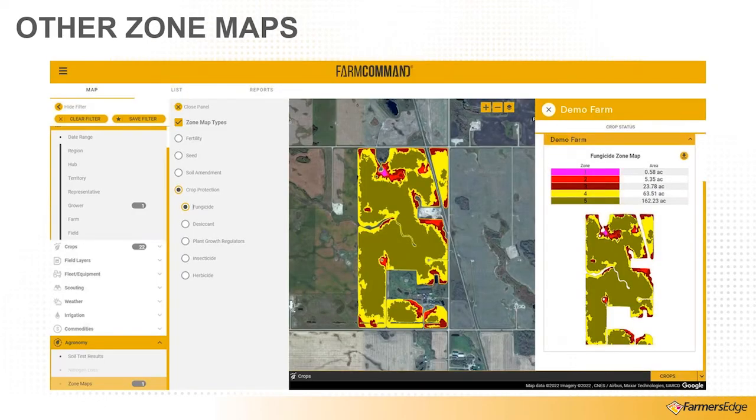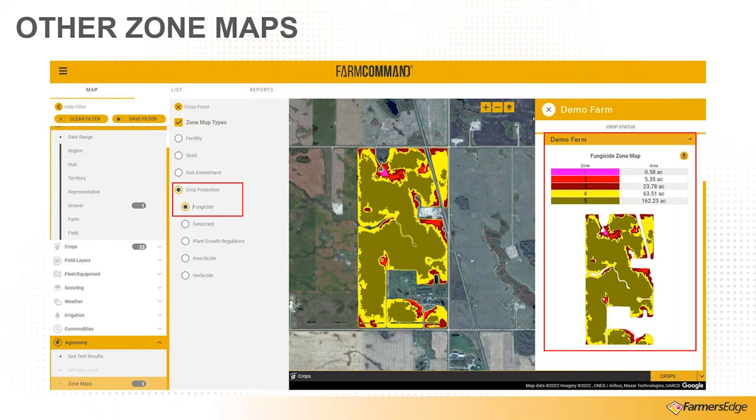We could do very much the same thing with a crop protection map, which could be much different than a fertility map. We could do all those same things there. Being able to download these into PDF maps is really step one. We want to do more with some other layers that we have, and that's what's to come.